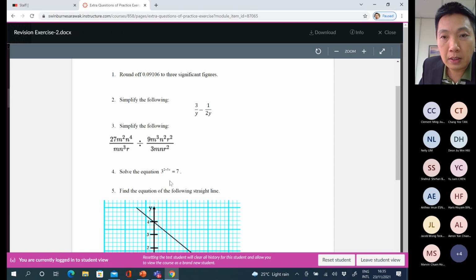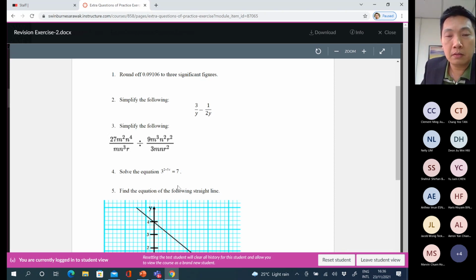Question number 4. The problem now is that the unknown variable x is a power, so in order to get it you need to apply the logarithm rule. You can put log on both sides, log on the left-hand side of 3 and also log on the right-hand side of 7, so that the 2 plus 5x can be brought down as a base number.